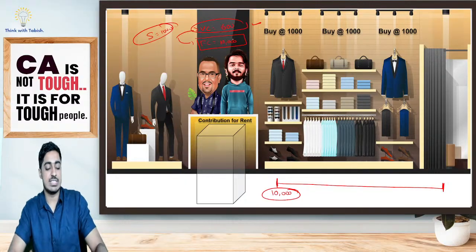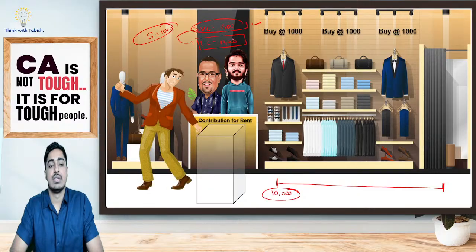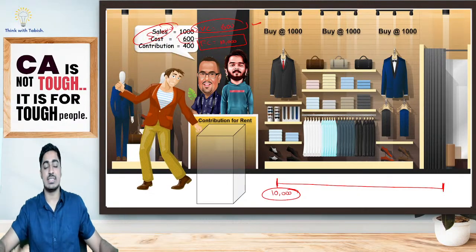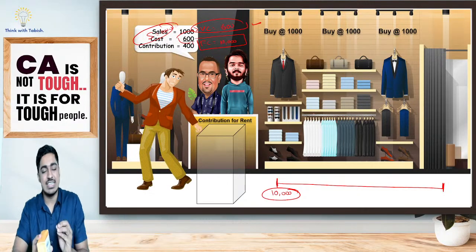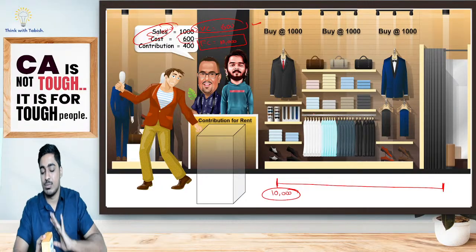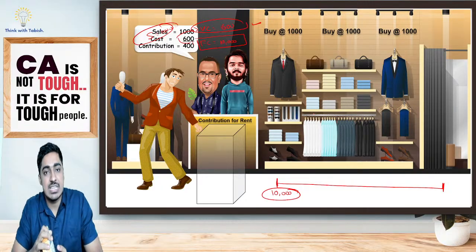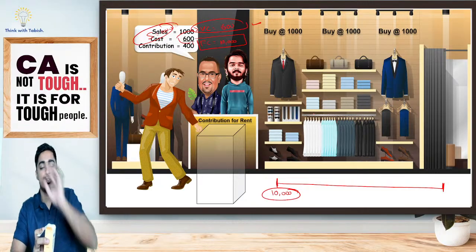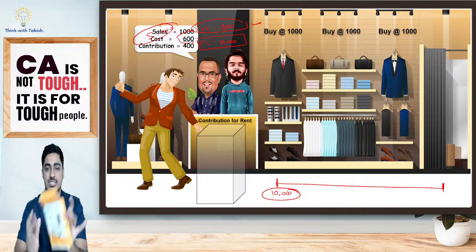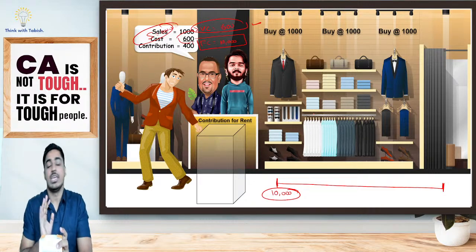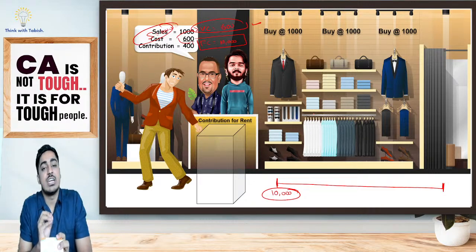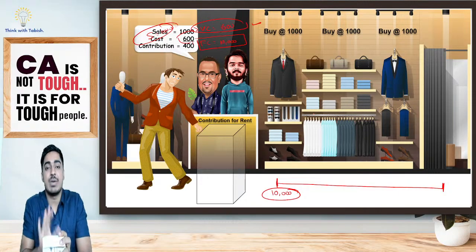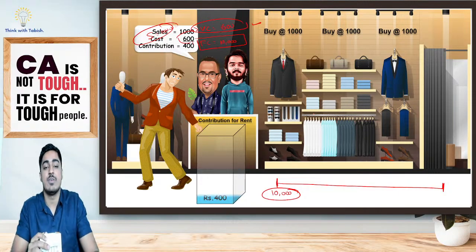Now, what is happening? Look at this, students. One customer has come. Just try to visualize, students. Initially I have told 10,000 I will put from my pocket. One customer has come, and for him we have sold the shirt. How much have we got, students? 1000 rupees. Assume this is my cash. 1000 rupees cash I have got. In order to purchase the shirt, how much had I paid? 600 I had paid. That means how much am I having with me? 400 rupees I am having with me. One more customer has come.